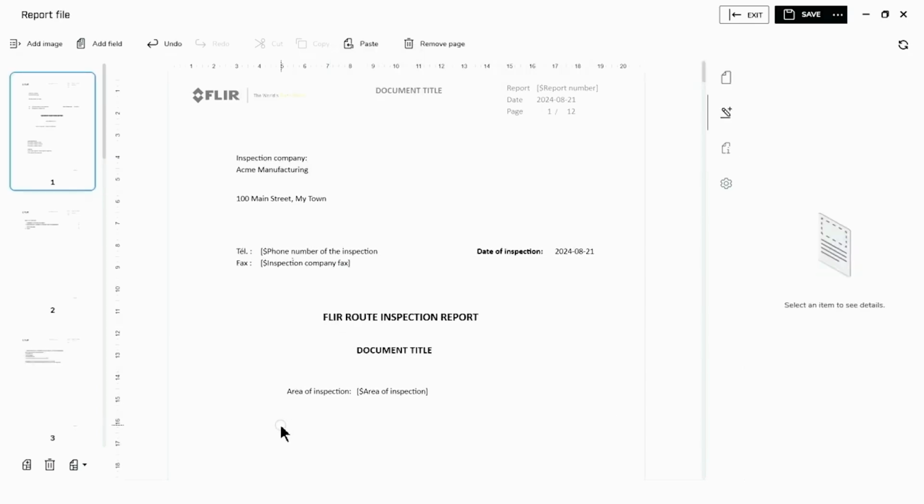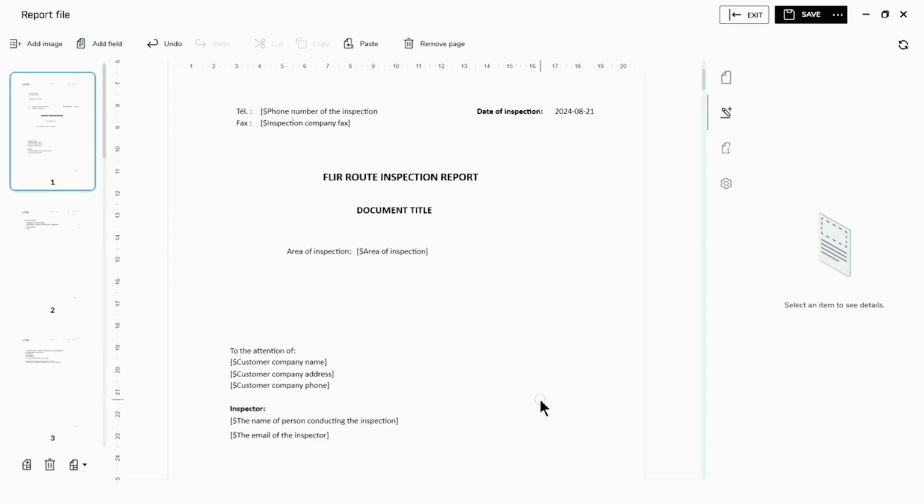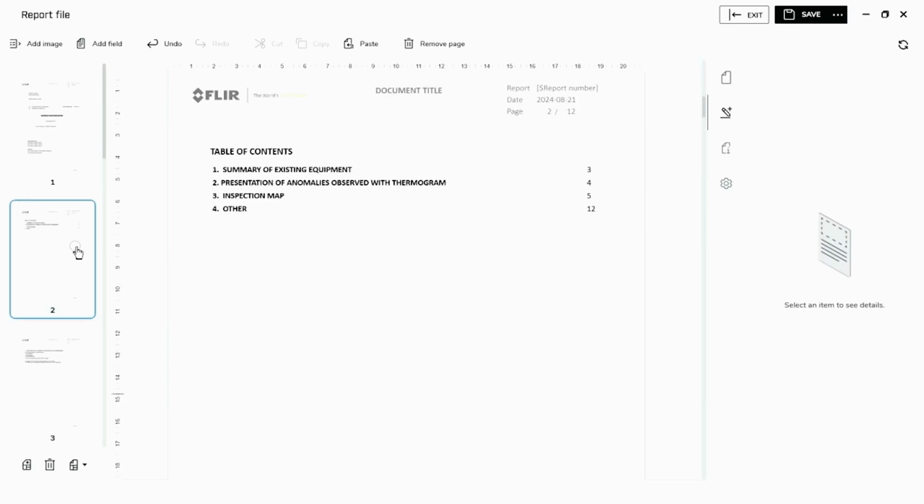Here's the completed report. As you can see, the document properties that I took the liberty of filling in prior to the generation have been added here. We can see that there's a large number of other document properties that can be used, of which I did not take the liberty of updating. A table of contents is automatically created with the report generation.